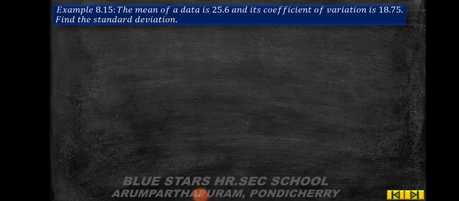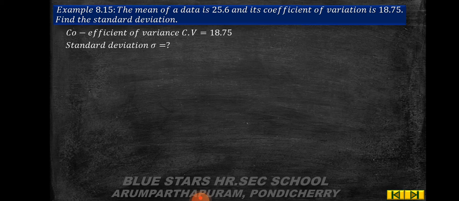Example 8.15. The mean of a data is 25.6 and its coefficient of variation is 18.75. Find the standard deviation. So here coefficient of variation, that is CV, is equal to 18.75. Standard deviation we don't know.